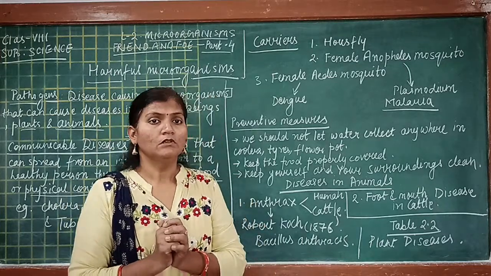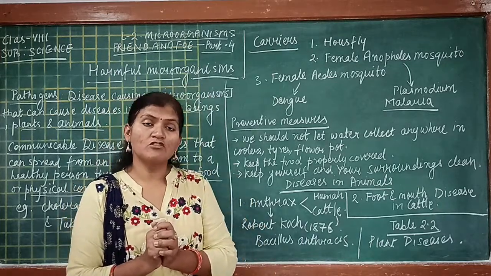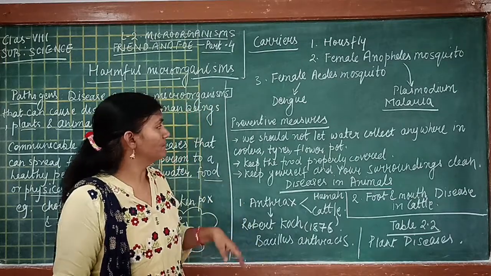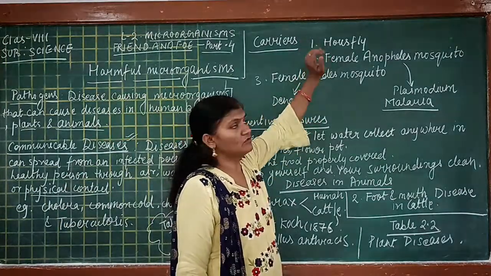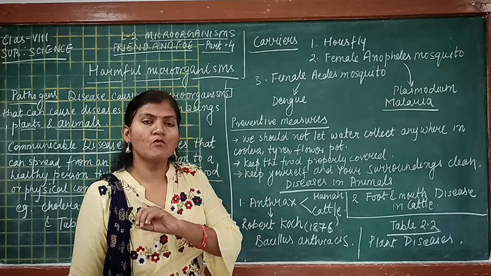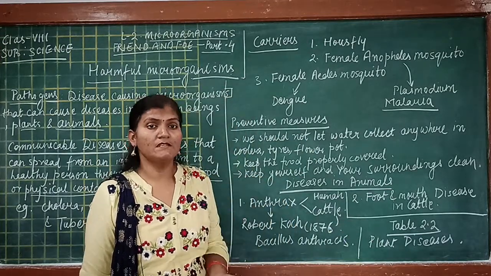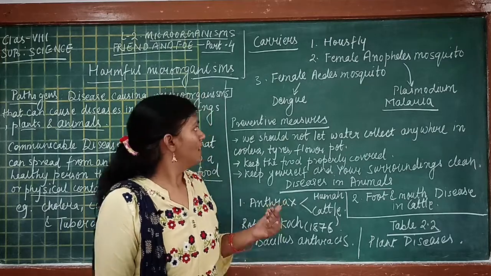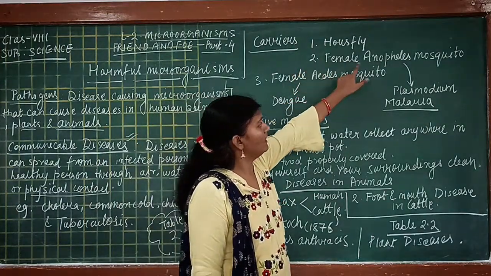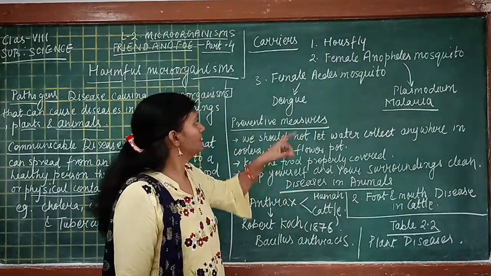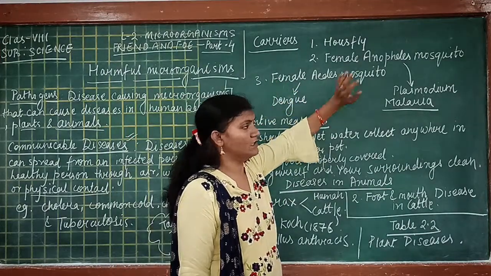So we'll learn the names of some carriers. For example, we have the housefly, which is the most common type of carrier and spreads many types of diseases. The second one is the female Anopheles mosquito, and the third is the female Aedes mosquito.